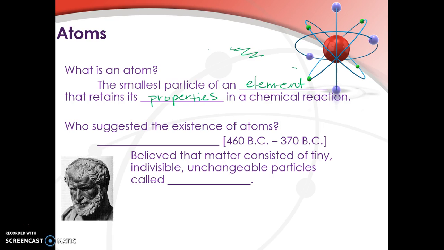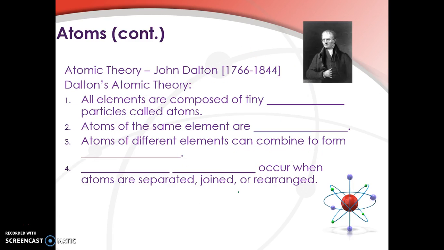And just to give you a little bit of history on it, not a lot, but the first guy who suggested the existence of the atom was this Greek old dude right here. His name is Democritus. Okay, he was from ancient Greece. He was around 460 BC to 370 BC, and he said that all matter consists of tiny, indivisible, unchangeable particles called atoms. The word atom came from the Greek word atomos. Okay, Greek dude, Greek word, atoms. And then for about 200 years, nobody believed him.